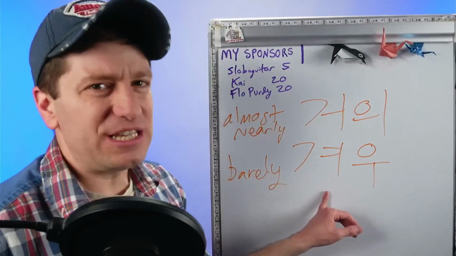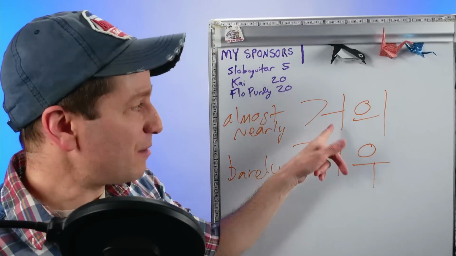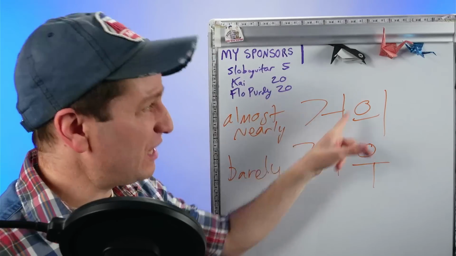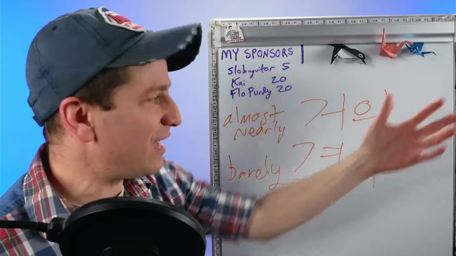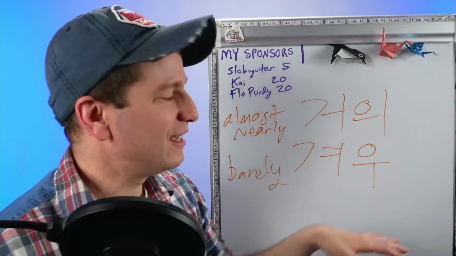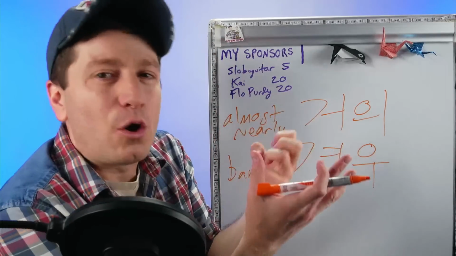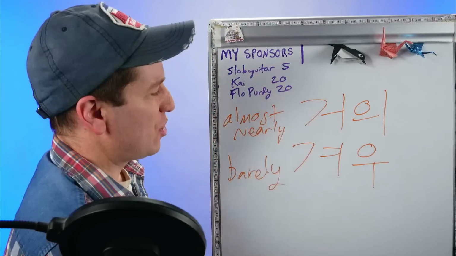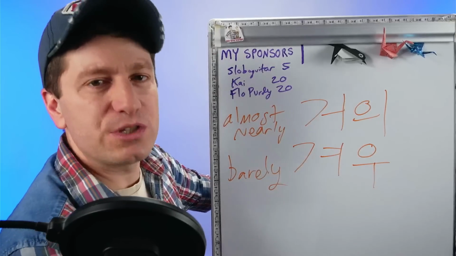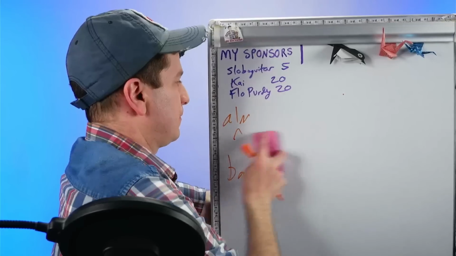Now, it doesn't have to be used together with these adverbs, but sometimes you'll see sentences that use 거의 something 다시피 하다 or 겨우 다시피 하다 just to add more emphasis to that meaning of almost or like nearly almost, barely almost. So it's not a requirement, but you also will see these adverbs used together.